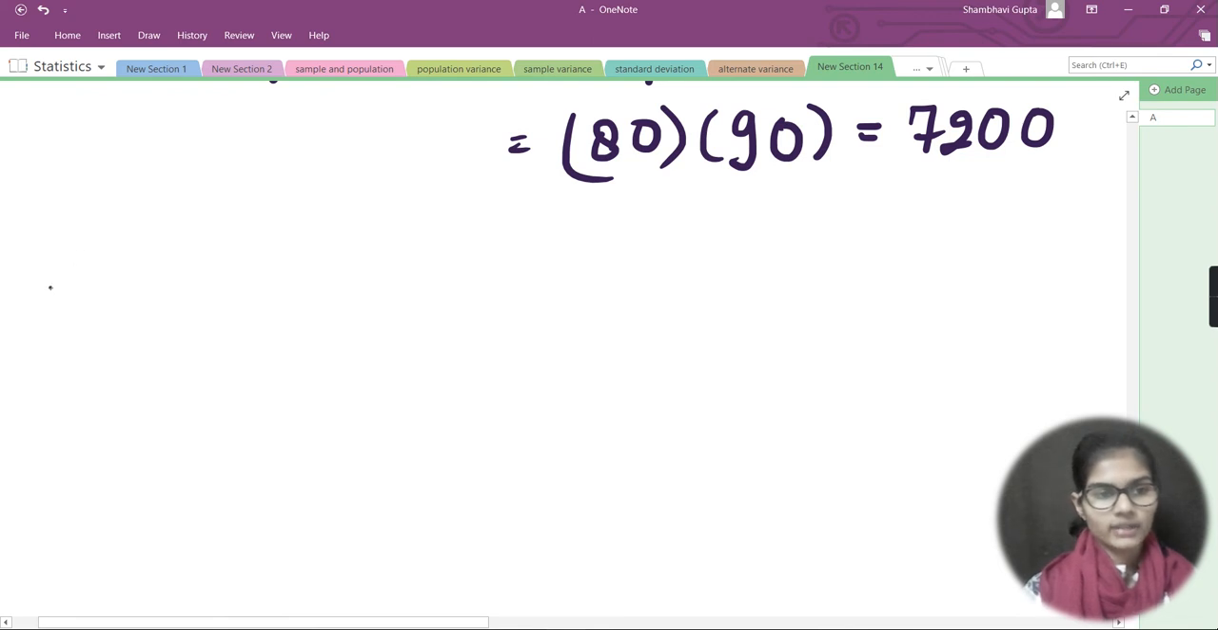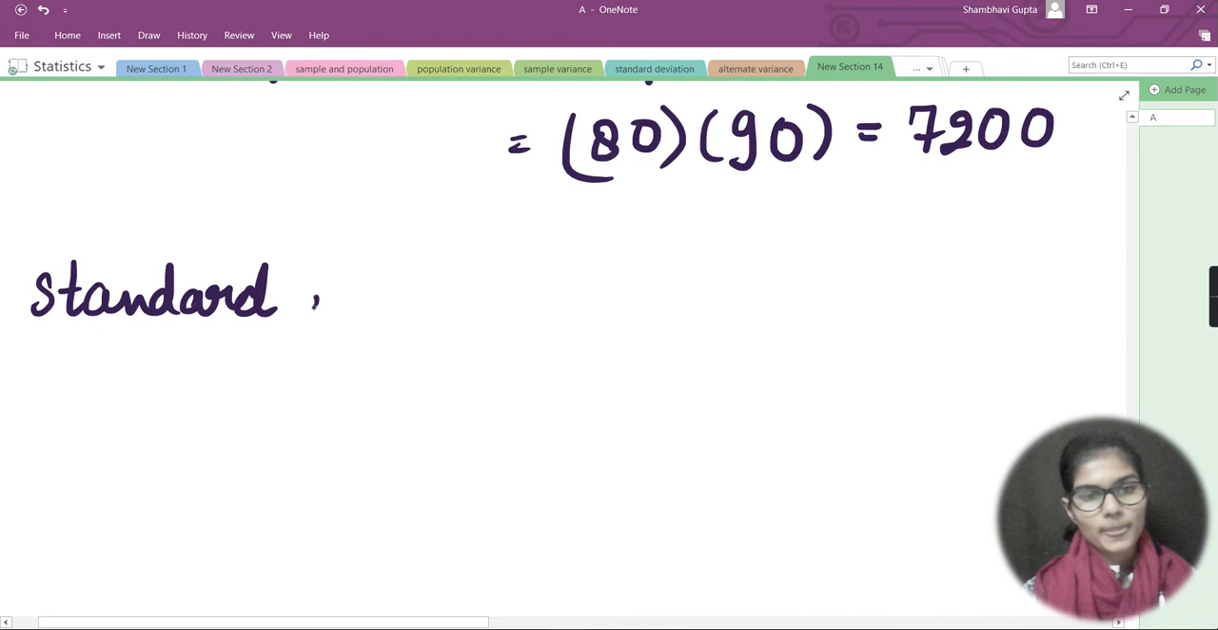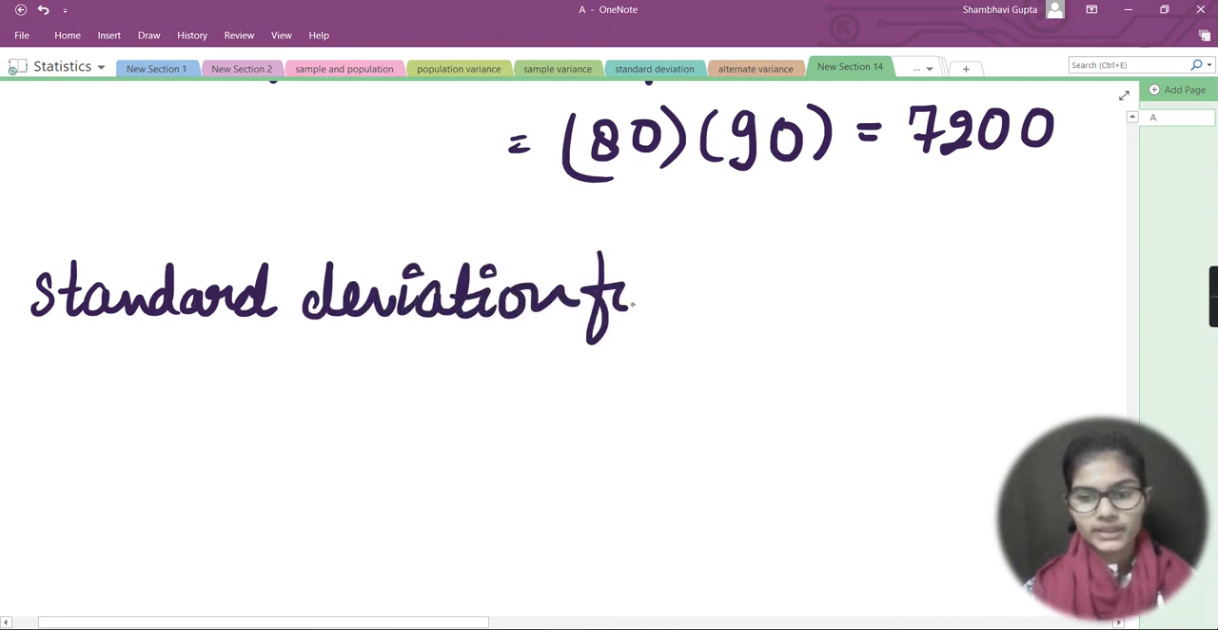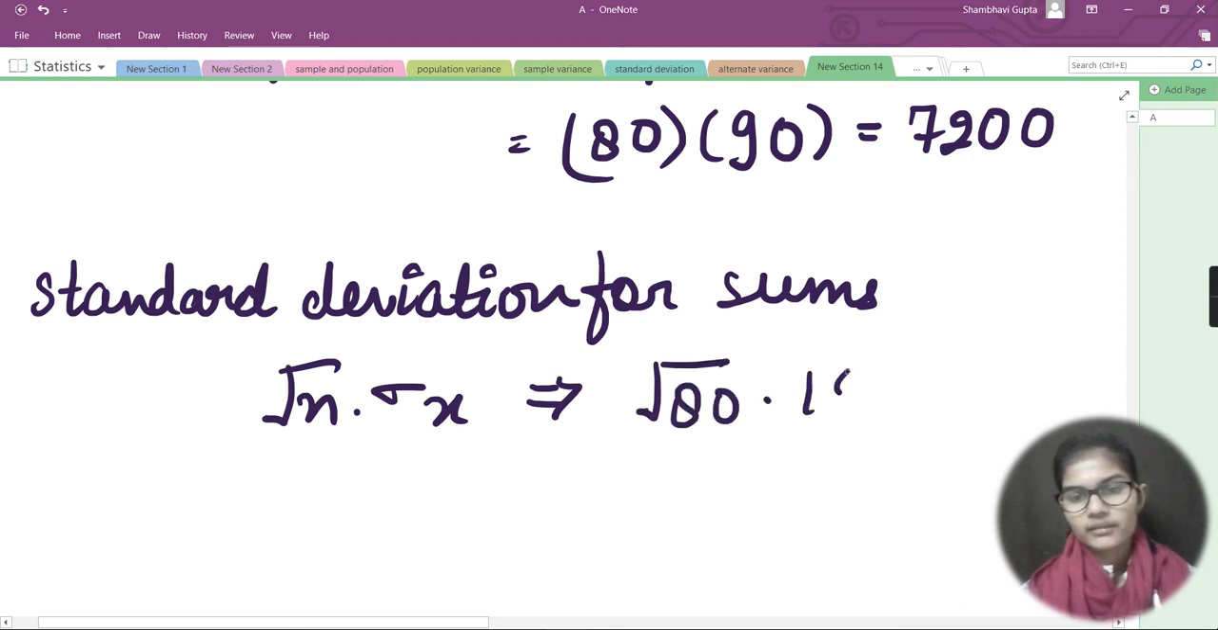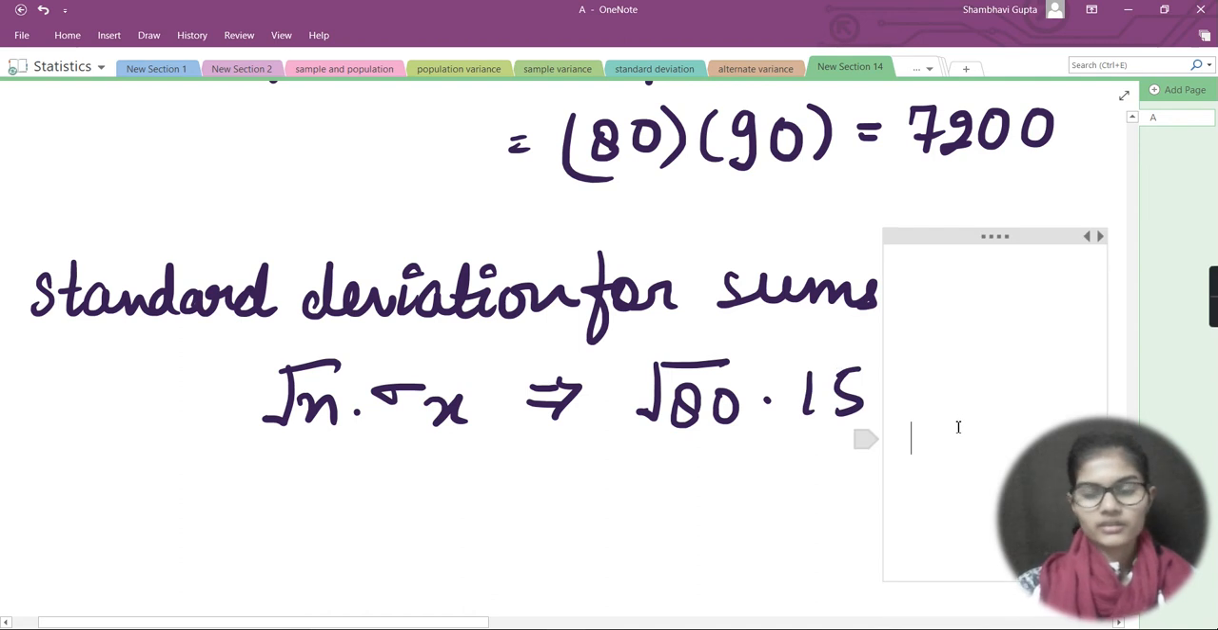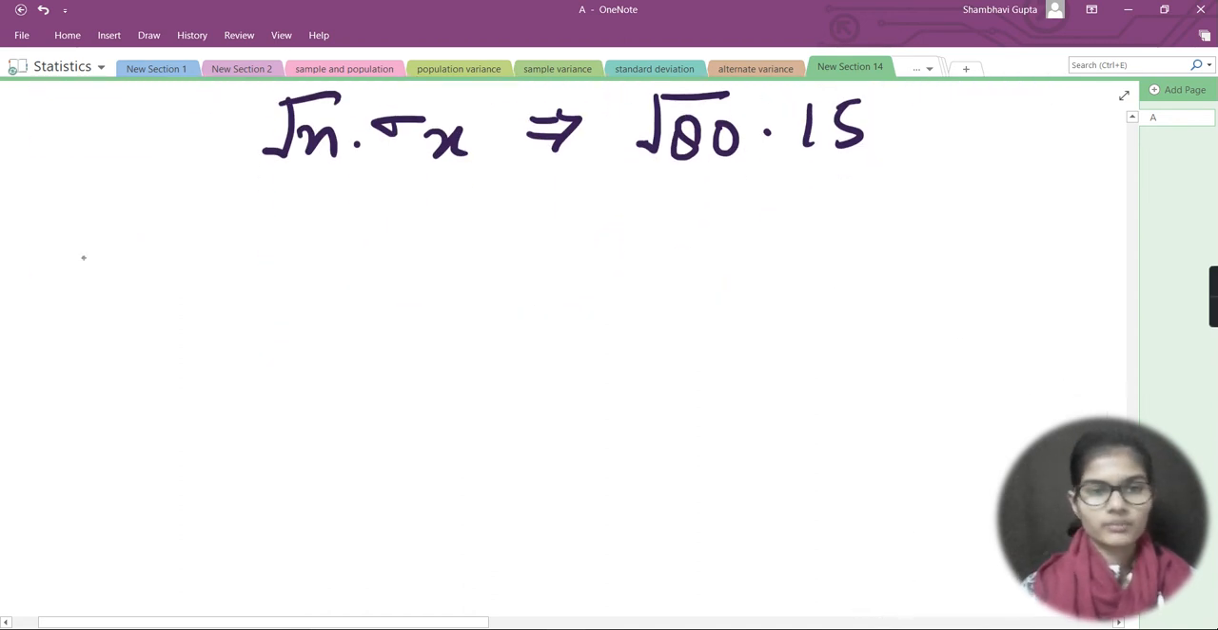Now what next I have here, I will write standard deviation for sums, okay? In that case, what we're going to do is write under root of n into sigma of x. This is the basic notation for that, right? So I would write the values itself. So it is under root of 80 into 15, right? I'll not solve it further. If you want, you can do that, but in my case, I'm not going to do that, fine?